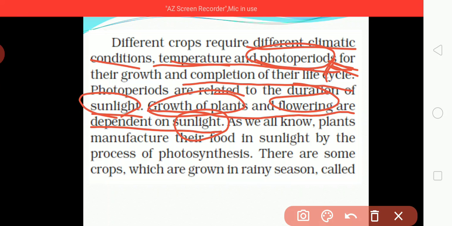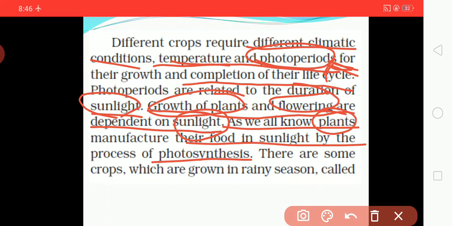As we all know, plants manufacture their food in sunlight by the process of photosynthesis, so a plant is said to be autotrophic. Why?